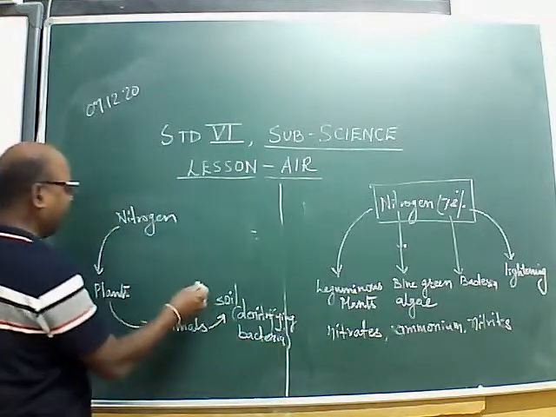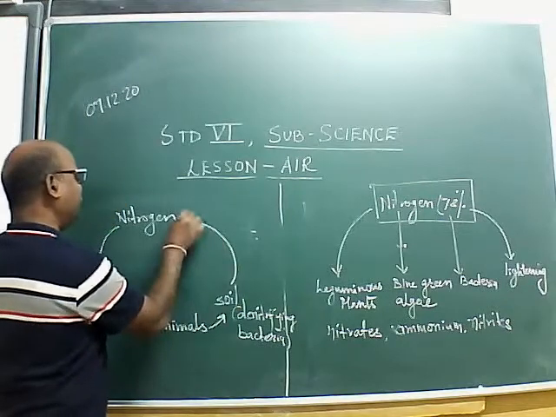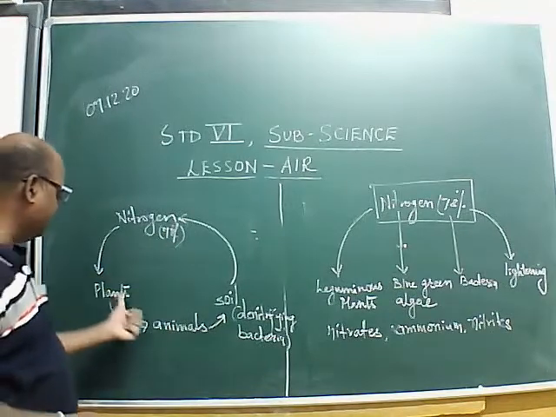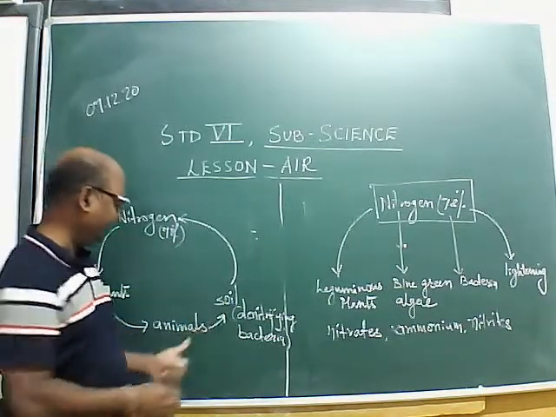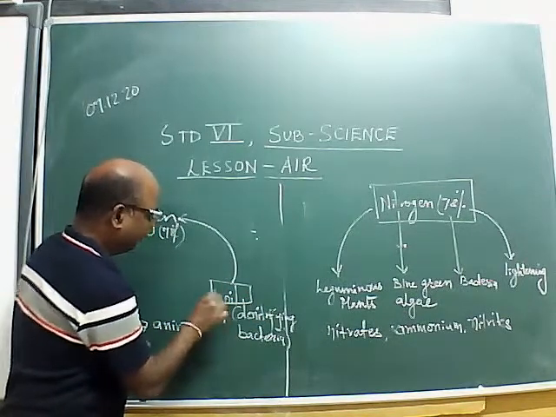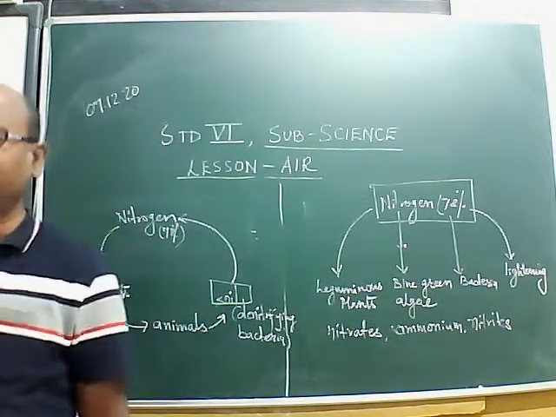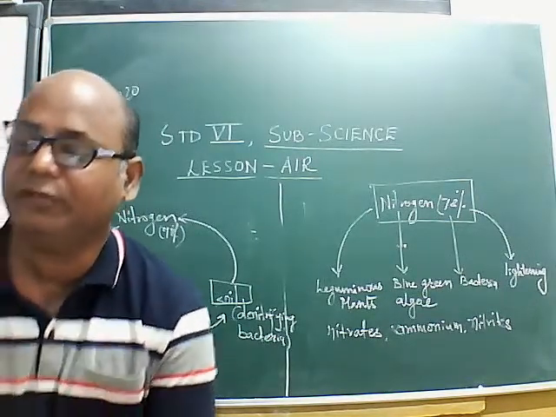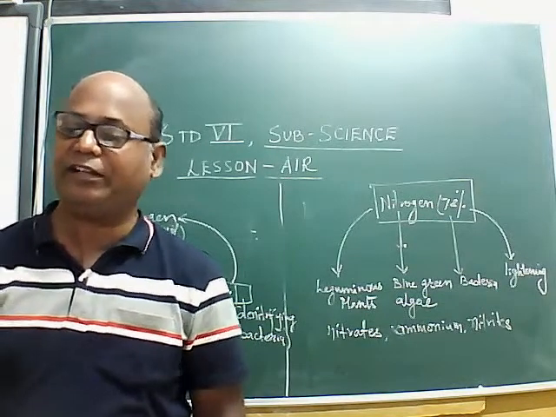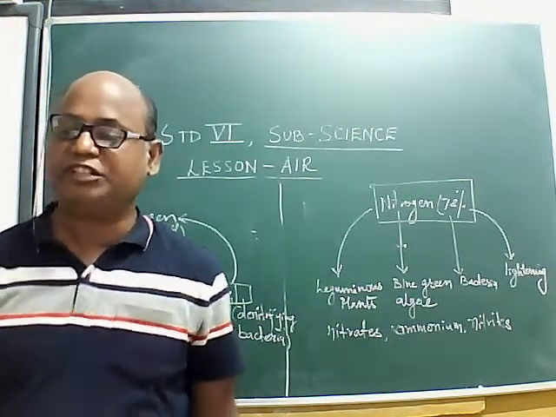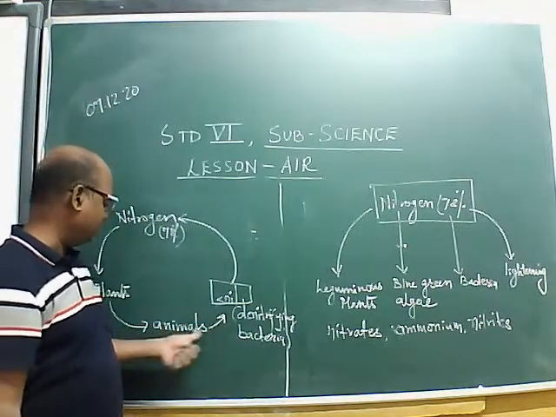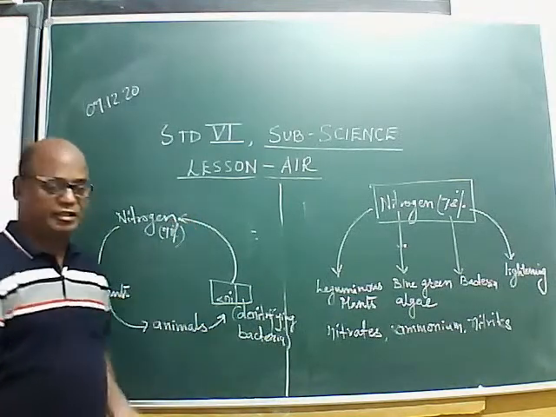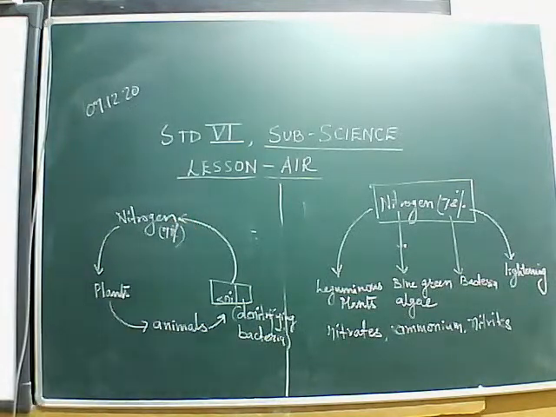What they do, they release this nitrogen back into the air. So its percentage is maintained at 78%. You know that plants and animals, after they mix up in the soil, and in the soil there are bacteria which decompose the body of plant and animal. And we will find there are some denitrifying bacteria also there in the soil, which release the nitrogen which was used by these plants and animals. And this nitrogen is released and it is maintained at 78% in the air.